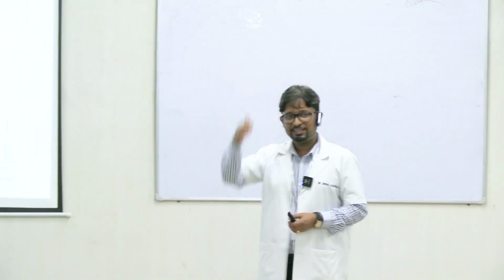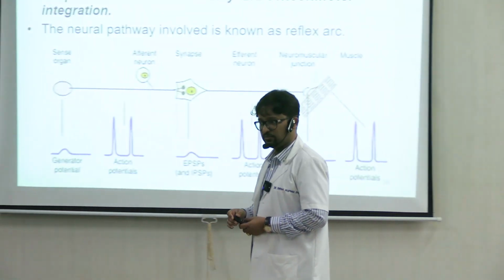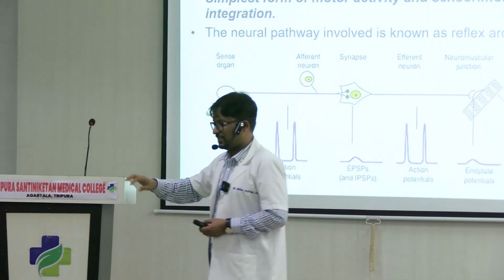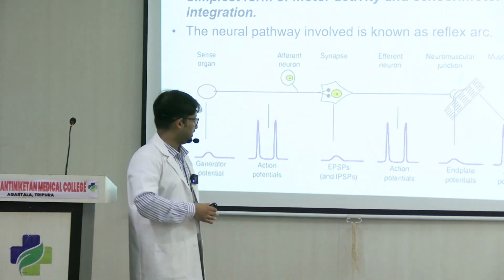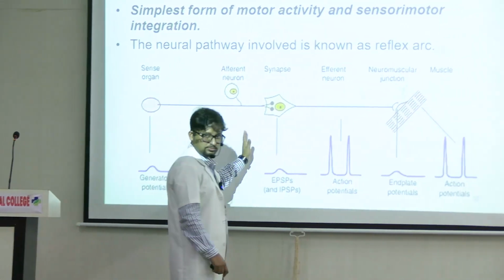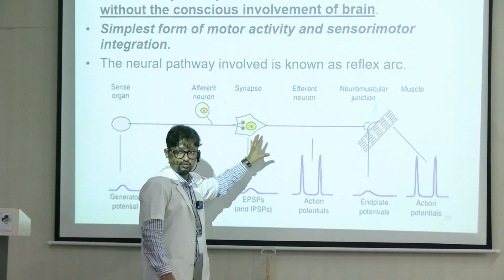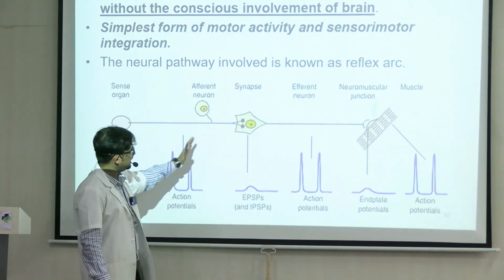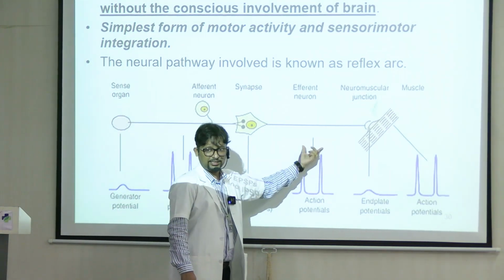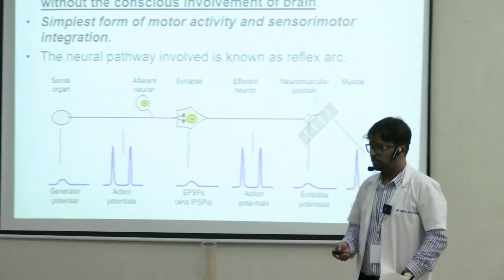What are the components of a reflex arc? It is a RACEE, right? R is for the receptor, whichever receptor you think of. A is for the afferent. C is for the control center, right? So here the control center is in the spinal cord. If there is an afferent and the efferent neuron, the spinal cord is where the synapse is happening. So in the spinal reflexes, this is the control center. So RAC. This E is for the efferent and the last E is for the effector muscle. Components of reflex arc.